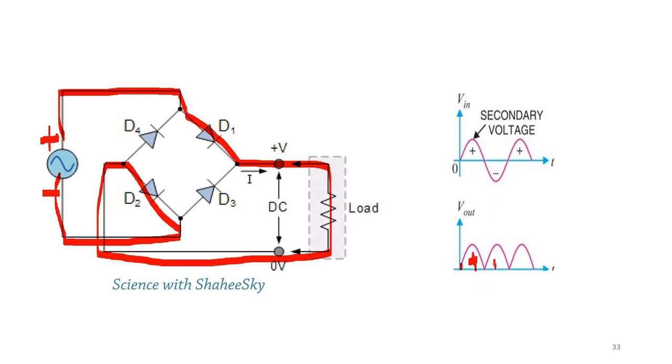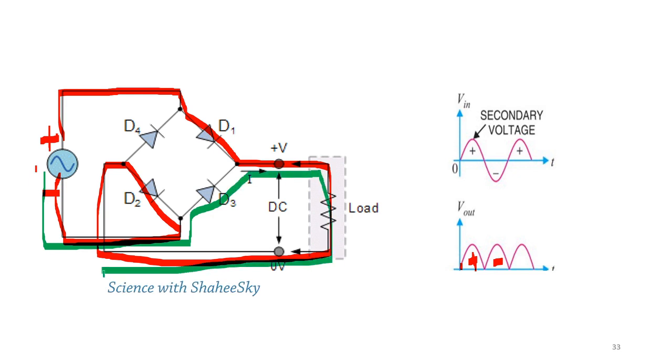Then again, we'll select another color to discuss this. If the current moves from the negative side to the positive side, it goes this way to D3, comes this way to here, moves through D4, and again comes to the positive position.